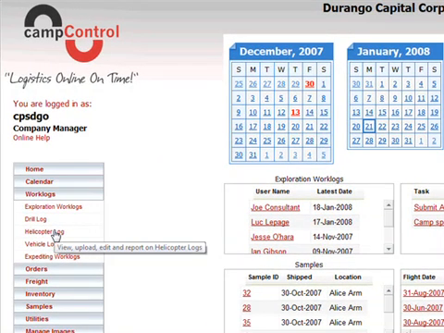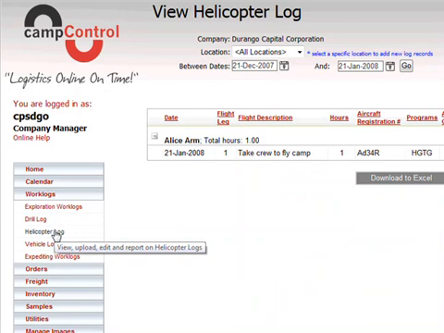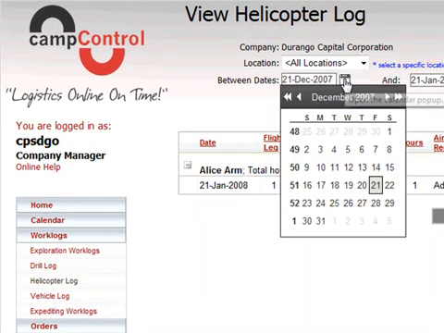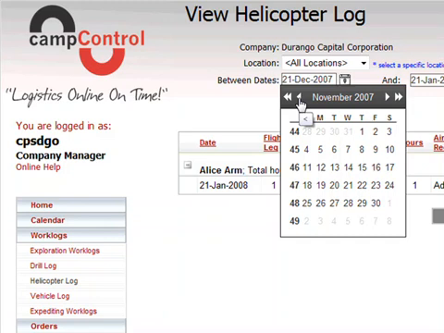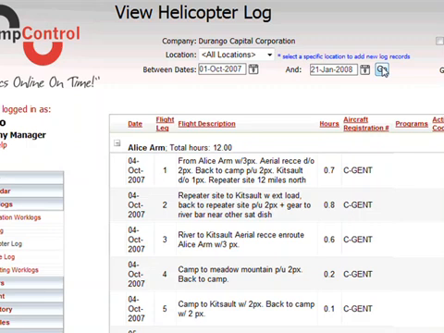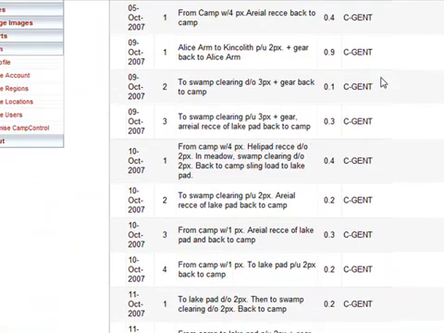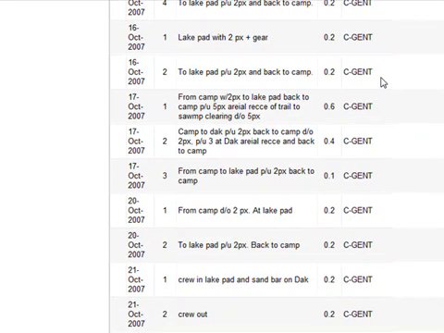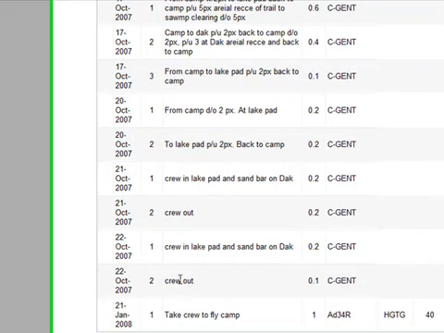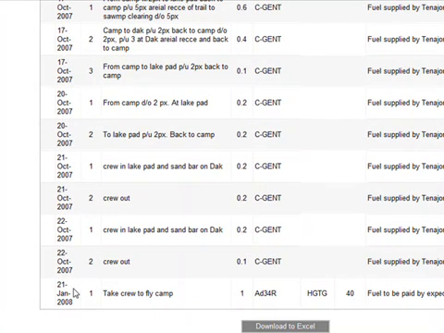So let's look at the helicopter logs. There we see a helicopter log, January 21st. If I were to spread my dates through to... Oh, I see the last log day was the 22nd of October, and there's the 21st of January.